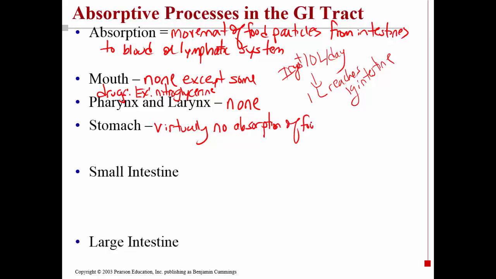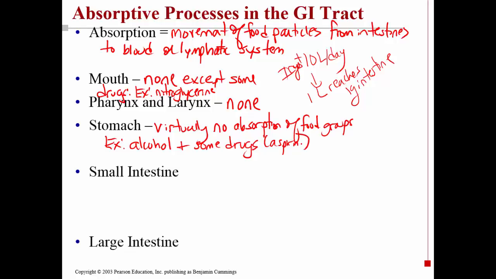Probably the only things that are absorbed might include things like alcohol. So some alcohol is absorbed in the stomach. The vast majority is absorbed in the small intestine, but some in the stomach. And some drugs, for example, aspirin, are absorbed in the stomach.